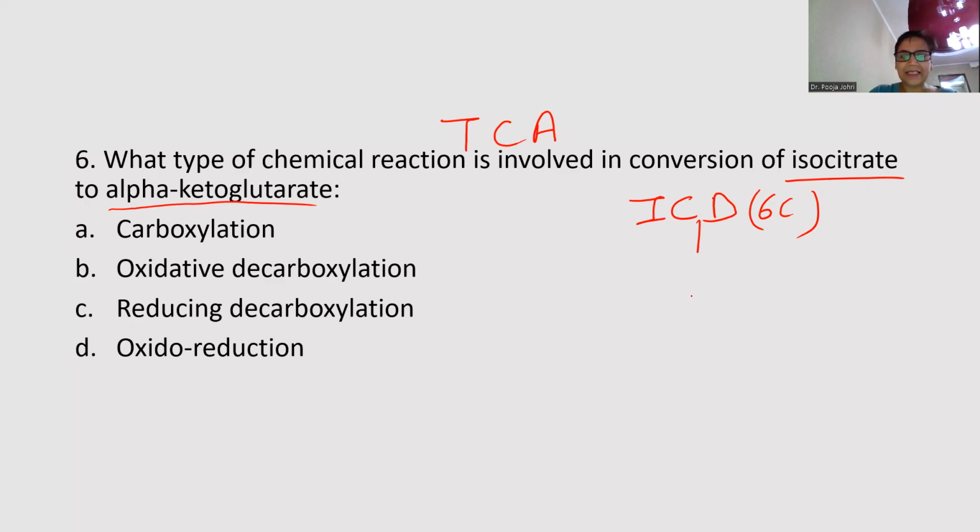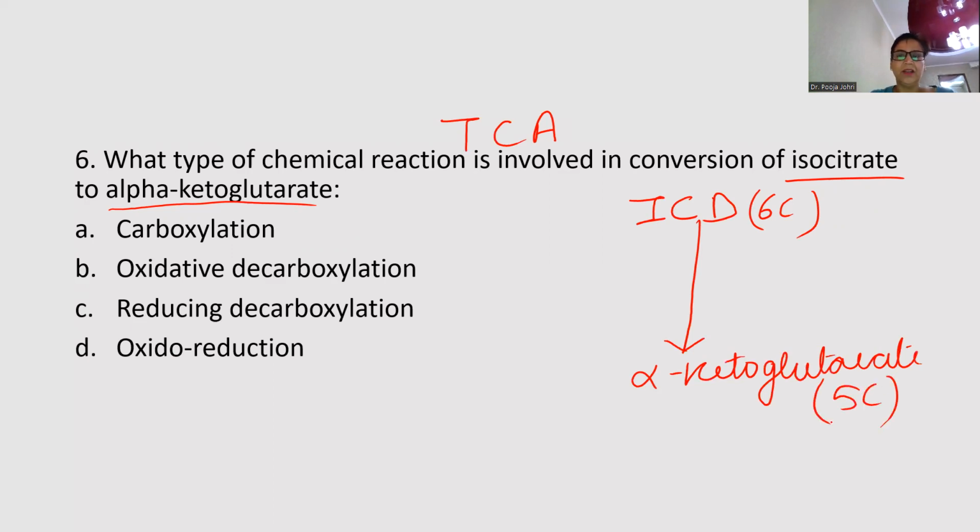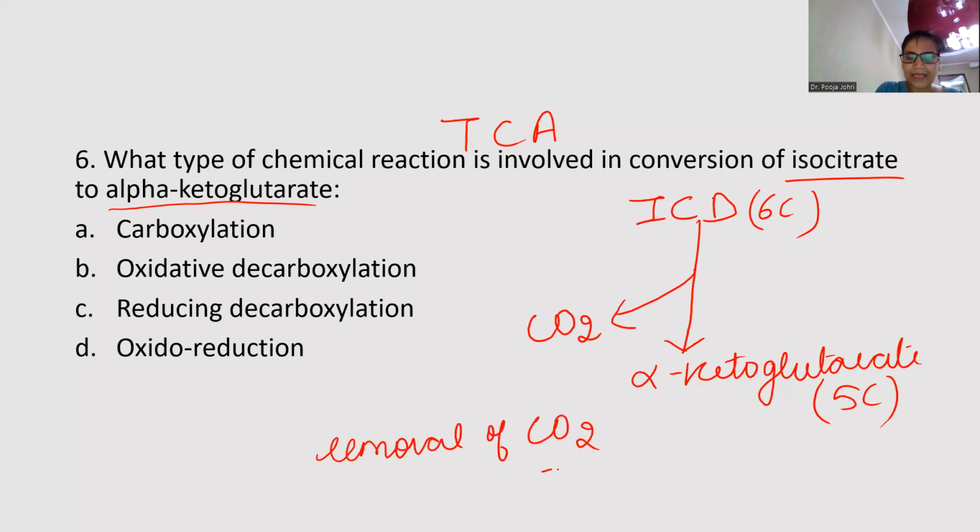Now ICD is converted into alpha-ketoglutarate, which has 5 carbon atoms. Now just remember, only 1 carbon atom is given out. Now 1 carbon atom is given out by a removal of carbon in the form of carbon dioxide. Now removal of carbon dioxide is known as decarboxylation.